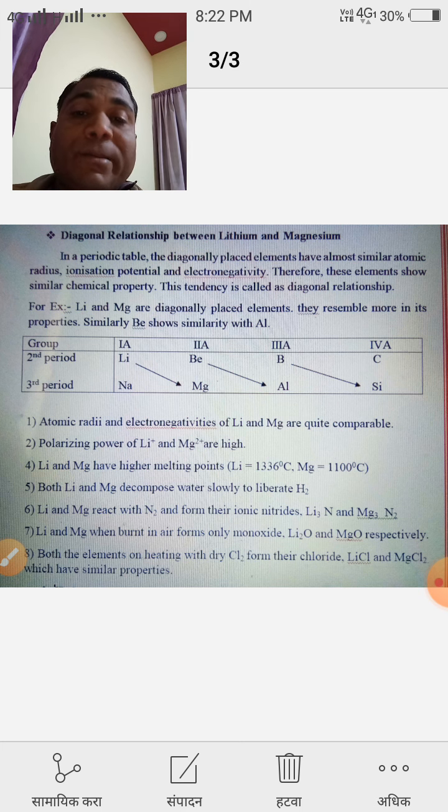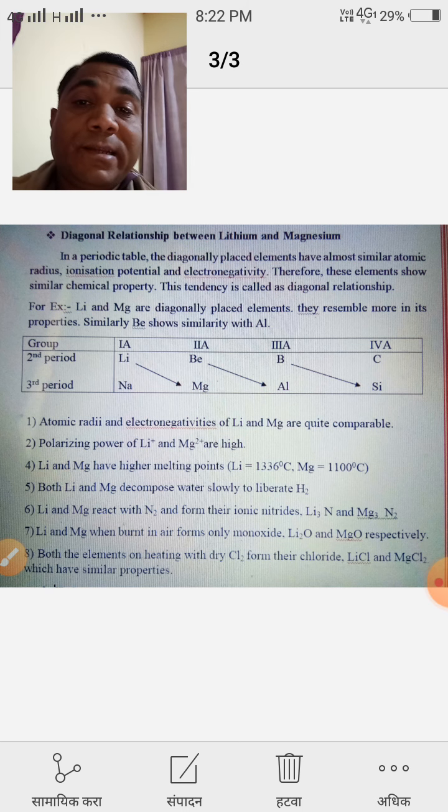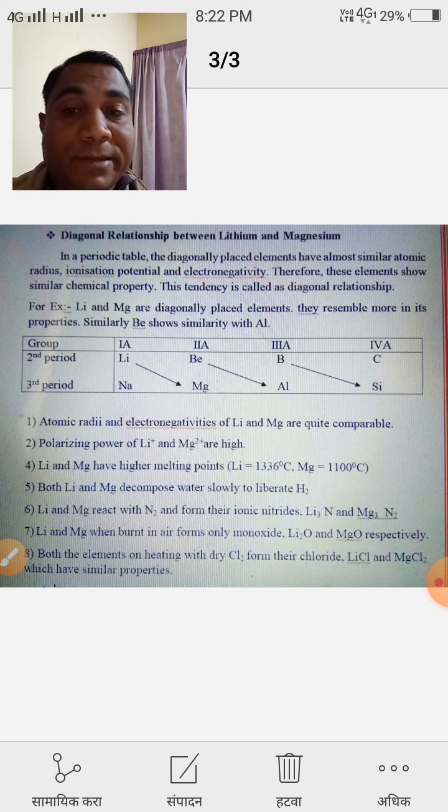In the periodic table, the diagonally placed elements have almost similar atomic radius.